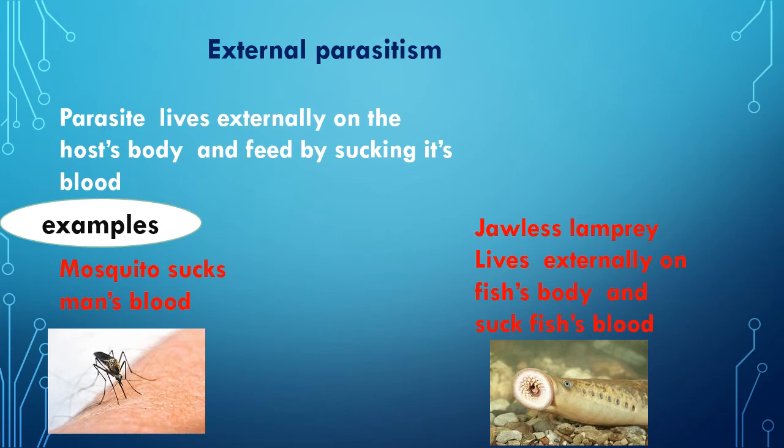External parasitism. In this type of parasitism, the parasite lives externally on the host's body and feeds by sucking its blood. For example, the lamprey lives externally on the fish's body and sucks the fish's blood. The second example is the mosquito, which sucks man's blood.